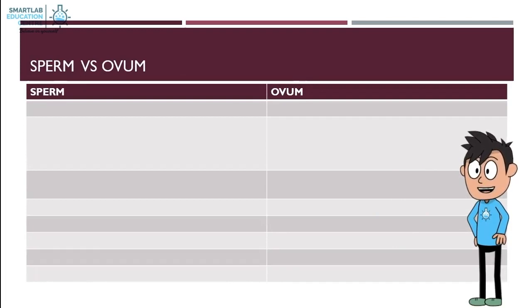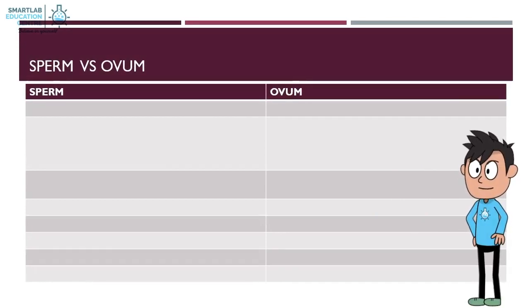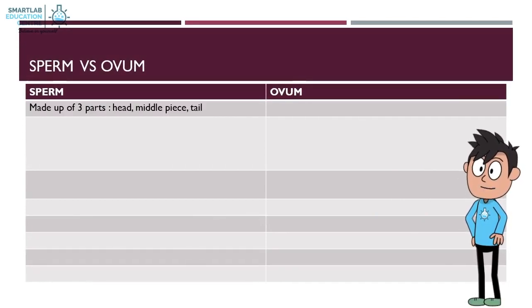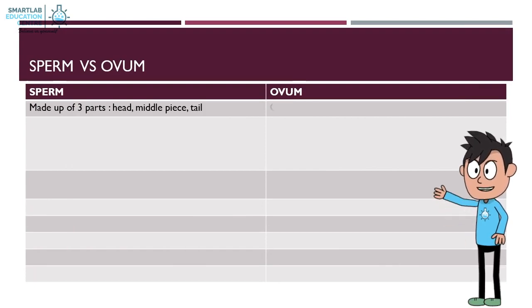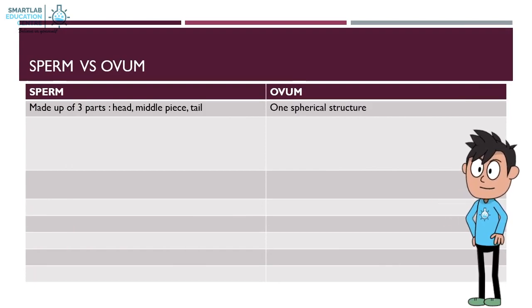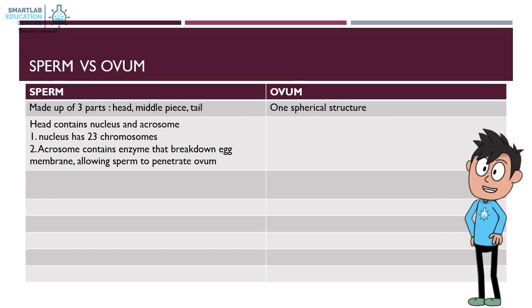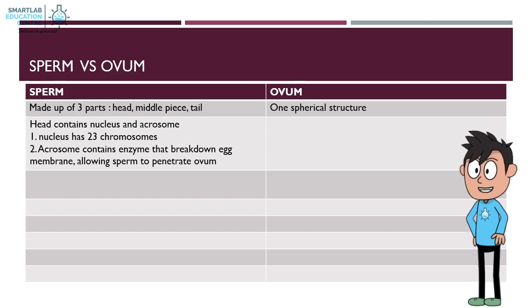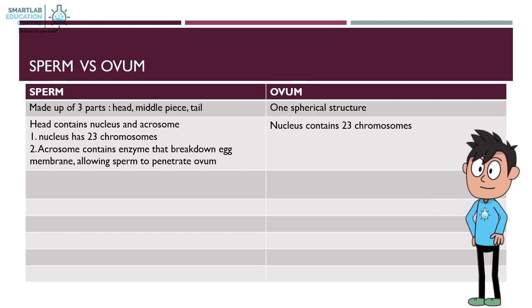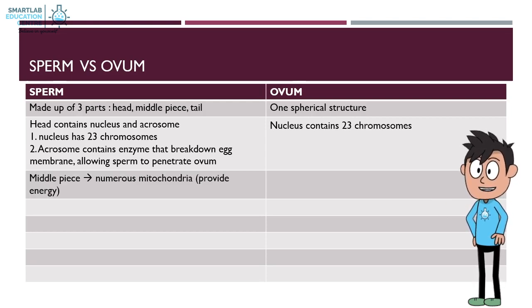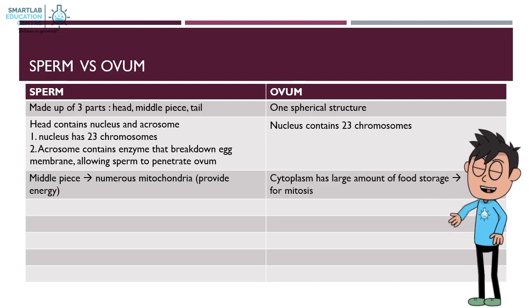Let's take a look at the differences between sperm and ovum. Sperm is made up of three parts: head, middle piece, and tail. Ovum is one spherical structure. Sperm head contains nucleus and acrosome. Nucleus has 23 chromosomes. Acrosome contains enzyme that breaks down the egg membrane, allowing sperm to penetrate the ovum. Ovum's nucleus contains 23 chromosomes. The middle piece of the sperm contains numerous mitochondria which provide energy. Ovum cytoplasm has a large amount of food storage, for mitosis.